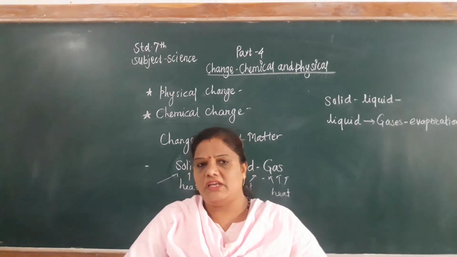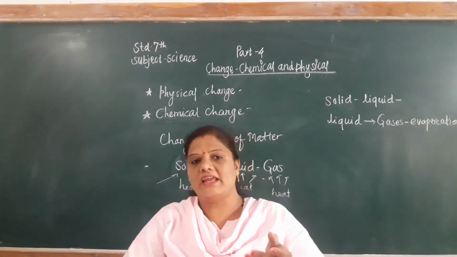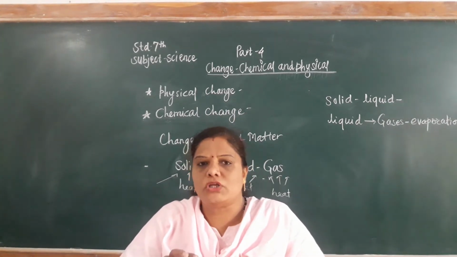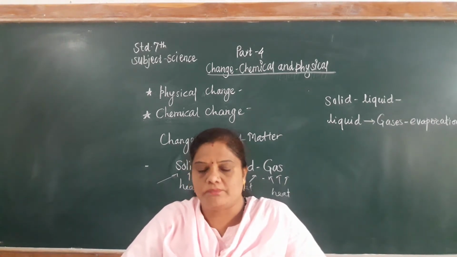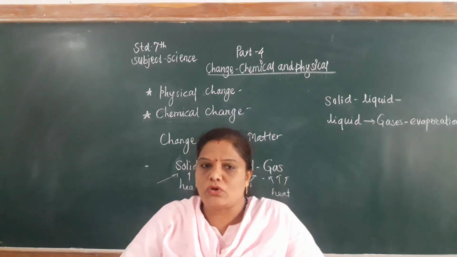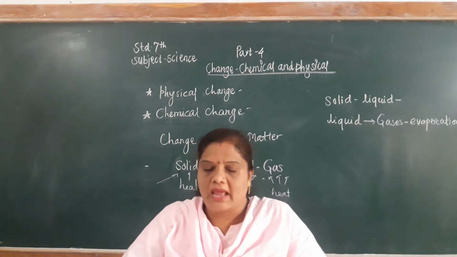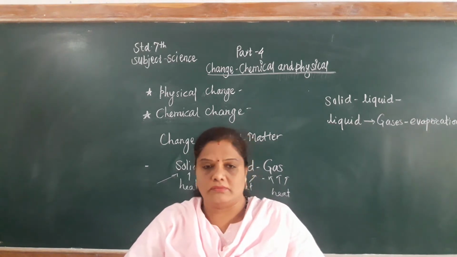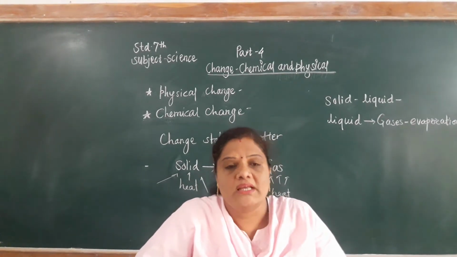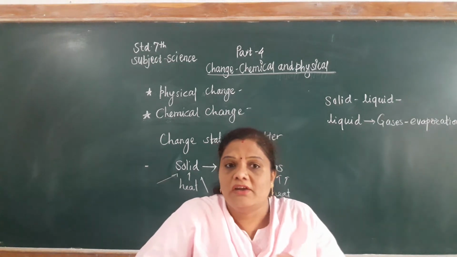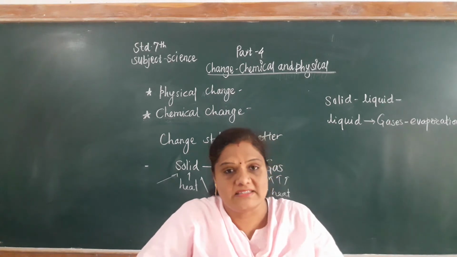There are very useful changes that occur in the process of evaporation, that is drying of clothes. When we wash the clothes, water is soaked into the clothes. When we put the clothes out for drying, that water evaporates due to the sun's heat, and after that the clothes become dry. Where does this water go? This water goes into the vapor state due to the atmospheric temperature or the sun's heat.